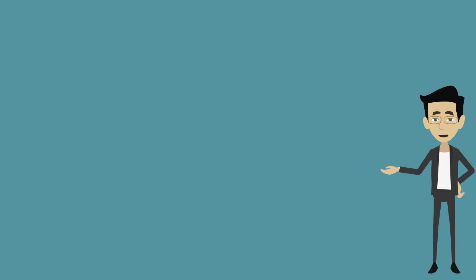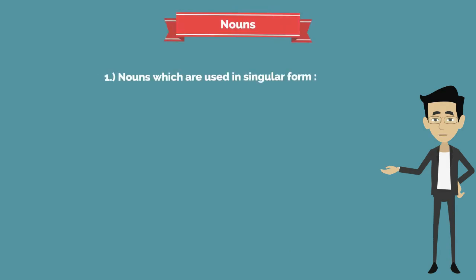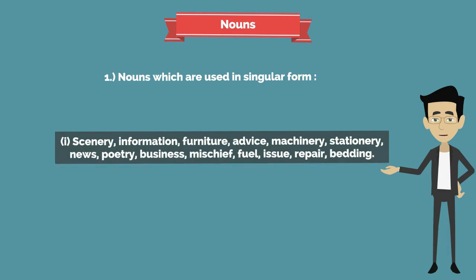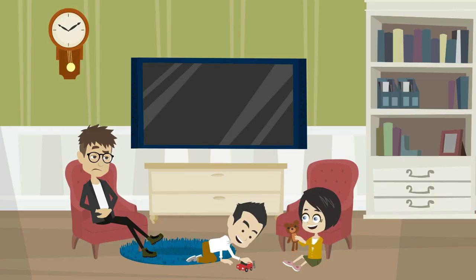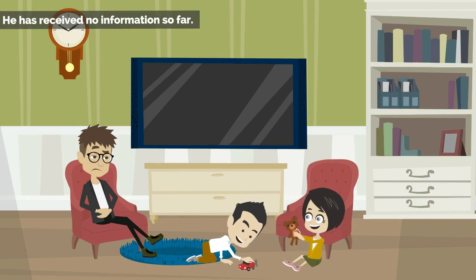Now let's see some of the rules of using the nouns. First one, nouns which are used in singular form. 1. Scenery, information, furniture, advice, machinery, stationery, news, poetry, business, mischief, fuel, issue, repair, bedding. Let's see the examples. The scenery of this place is worth seeing. He has received no information so far.